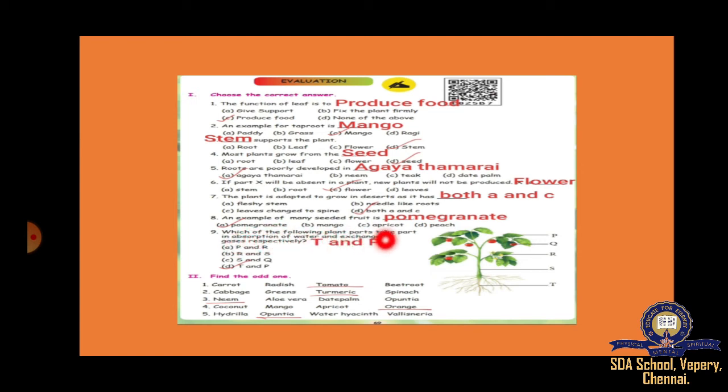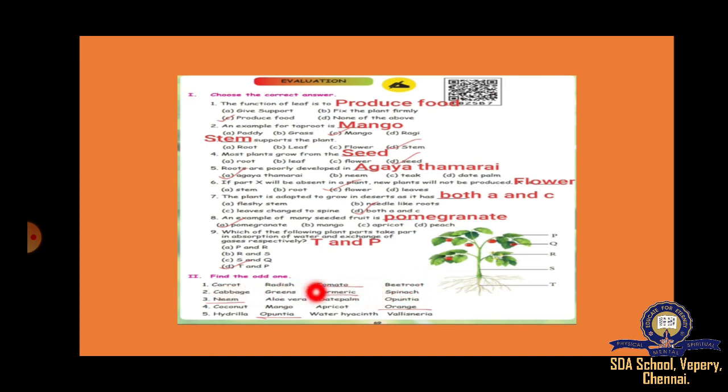Which of the following plant parts take part in absorption of water and exchange of gases respectively? See, this is the plant in this one. Which part will absorb water and exchange gases? First one we know roots. And the second one is leaf. So, T and P. Okay. Next, find the odd one. Carrot, radish, tomato, beetroot. Tomato. Because carrot, radish, beetroot, these are roots growing under the ground, right, under the soil.